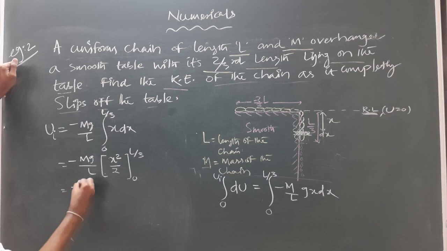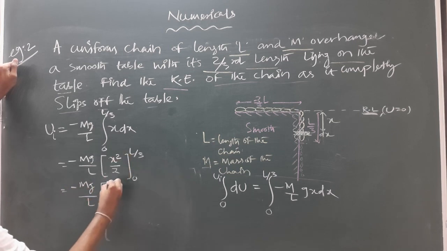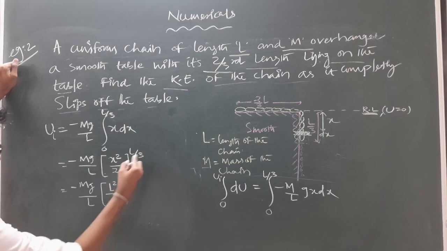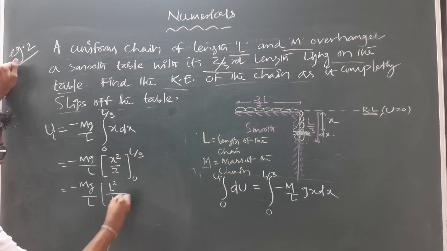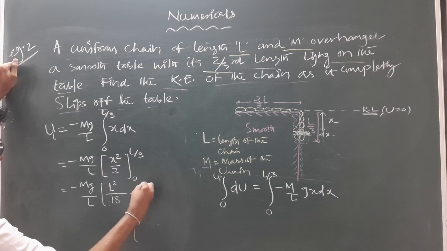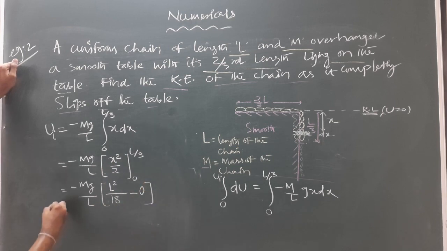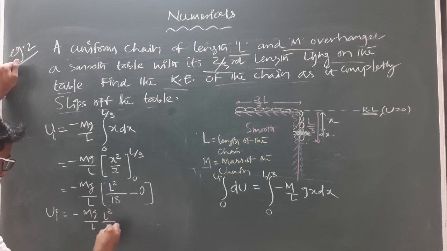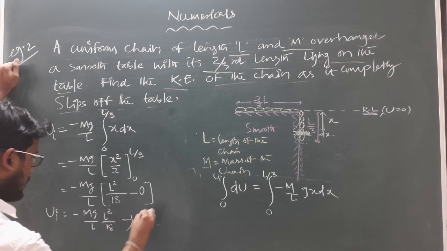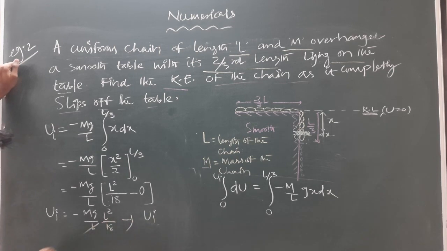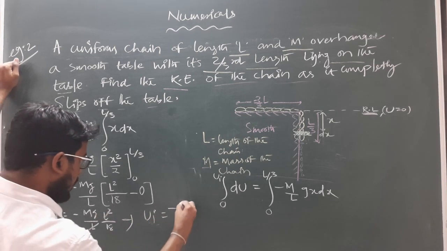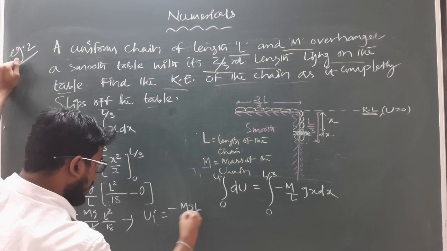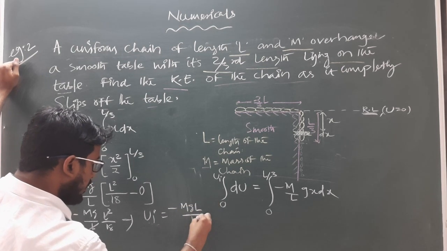Putting the upper limit, it will be L square by 3 square, 9 into 2, 18, minus putting the lower limit, it will become 0. So the initial potential energy of the system is minus mg by L into L square by 18. So this implies the initial potential energy will be, while L will cancel, minus mgL by 18.